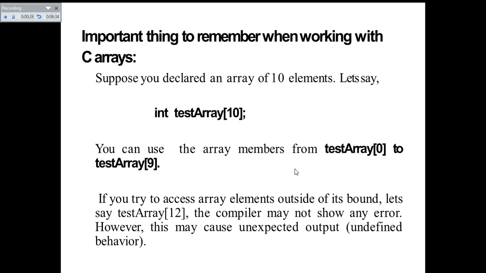So what it means is, although you can have the array size declared, and you can easily access the elements within the size, from the starting range to the end of the array size, you can also access outside of this array range.